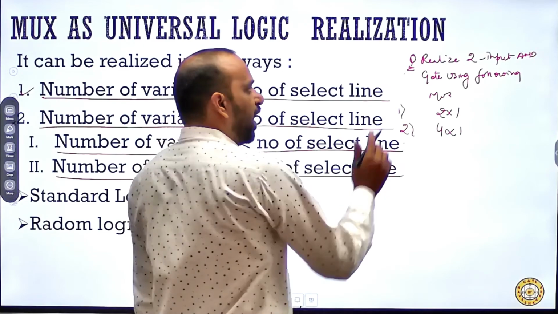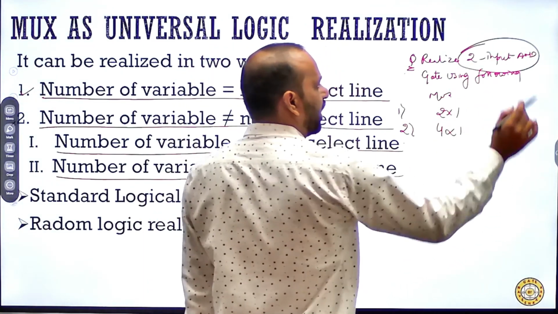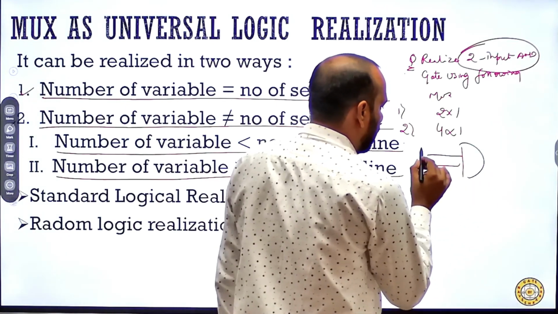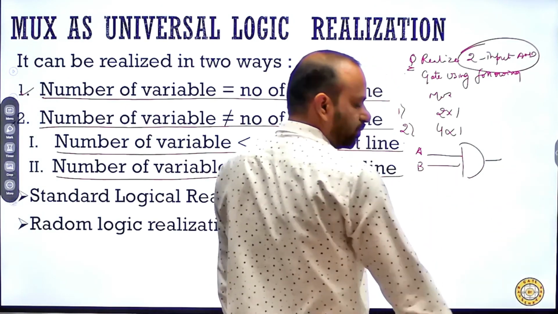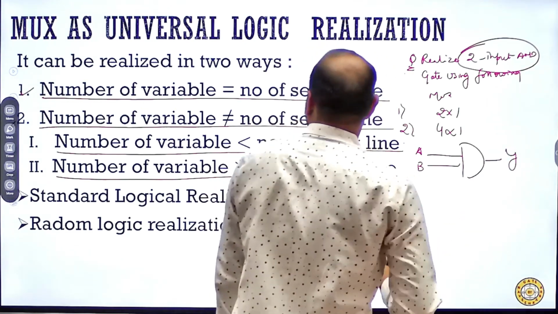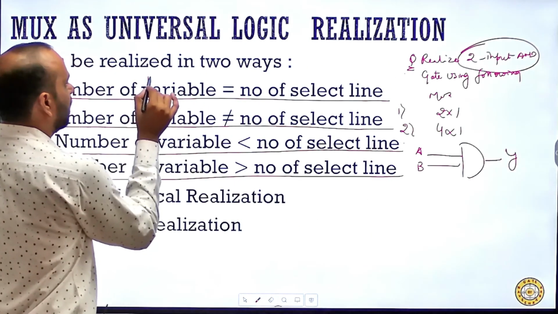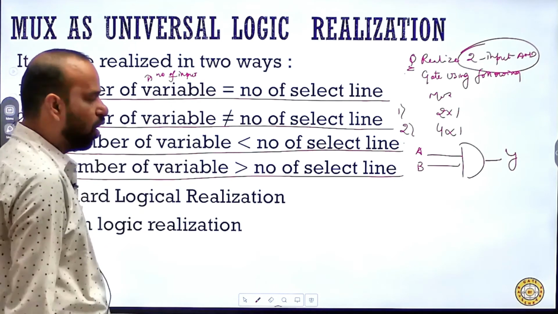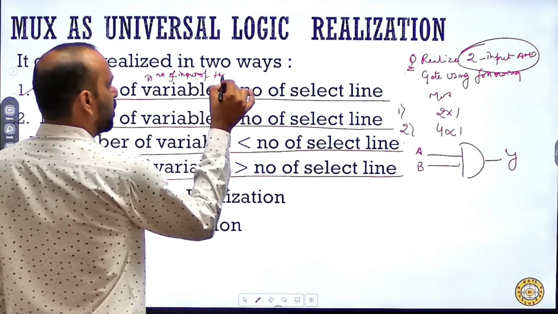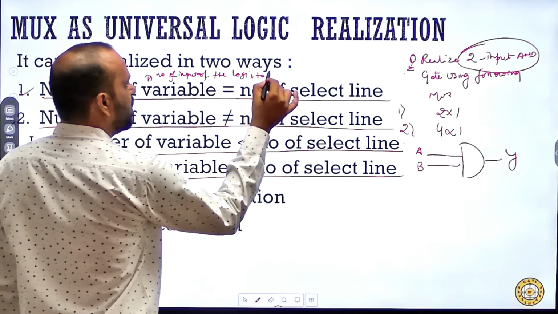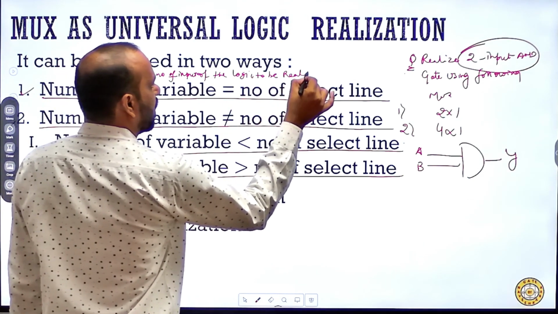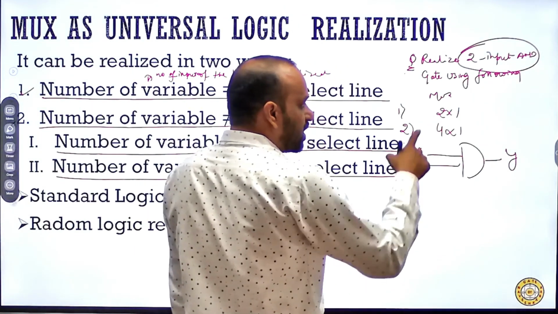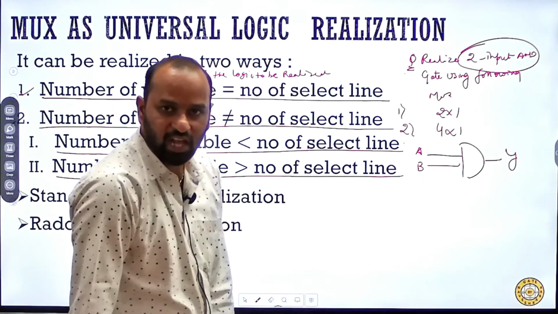So now we have to realize a 2-input AND gate. That means there are 2 variables over there, so the number of variables is the number of inputs of the logic to be realized. Now we have to realize this particular logic with the help of a 2 cross 1 mux.